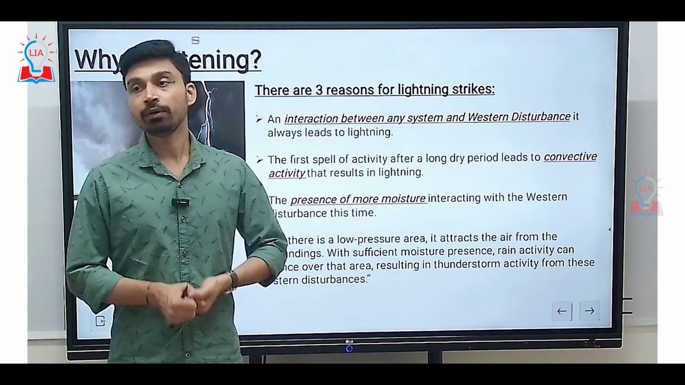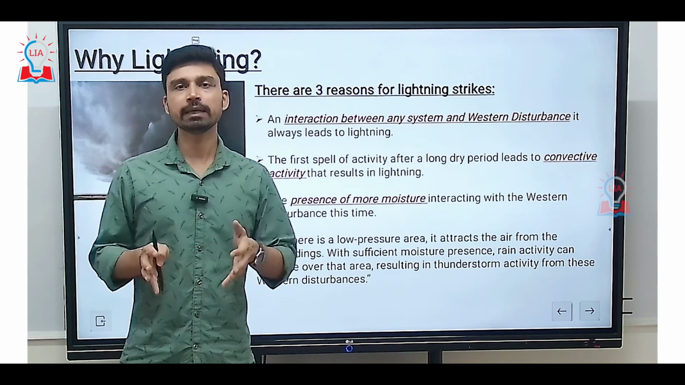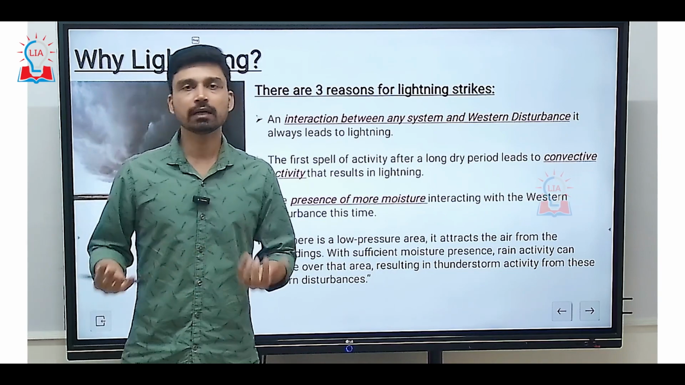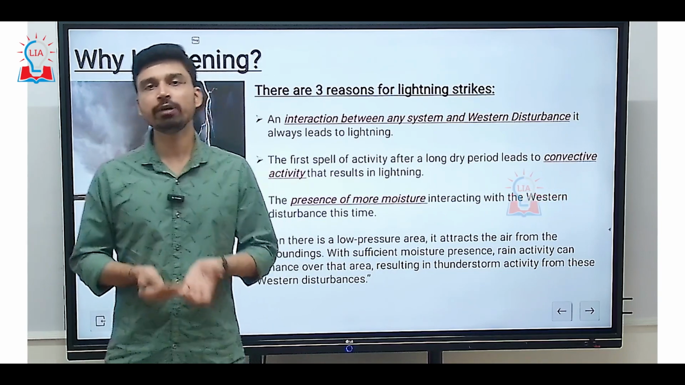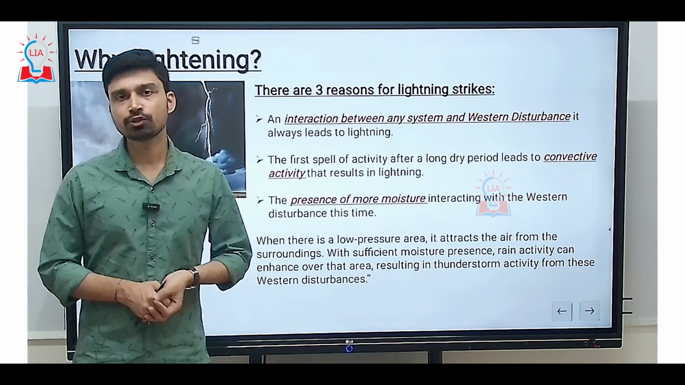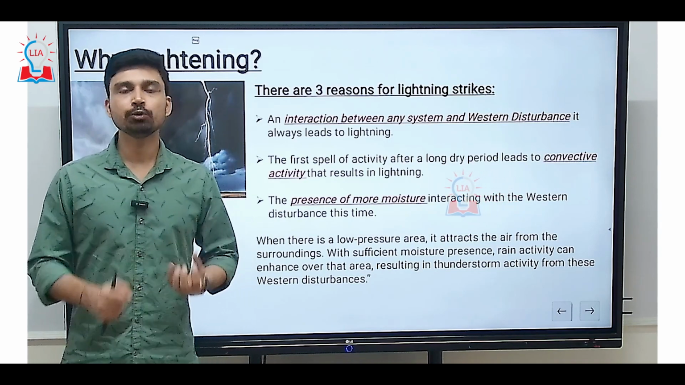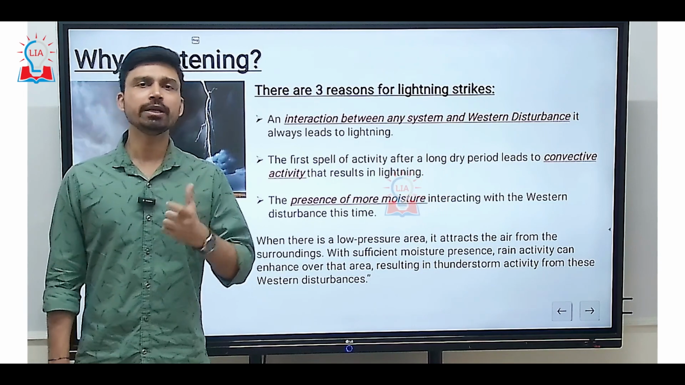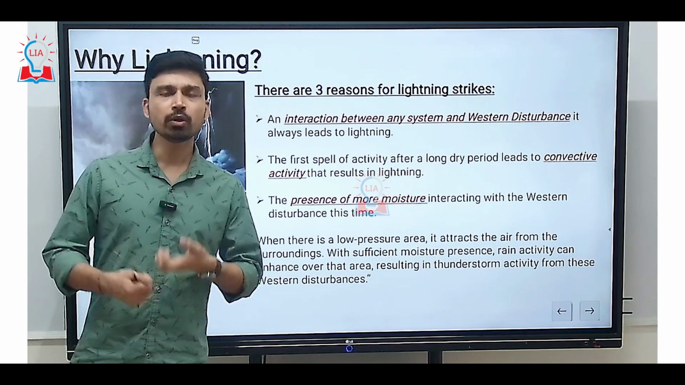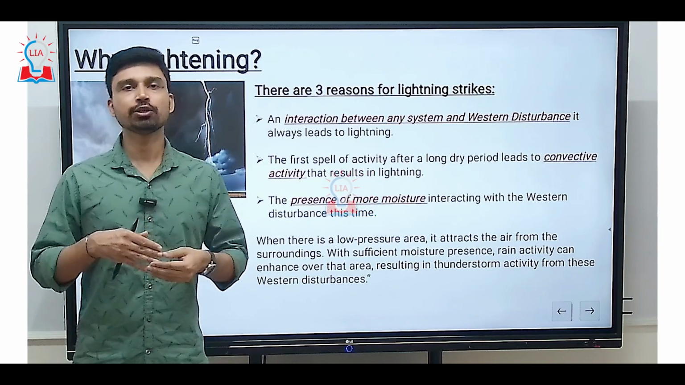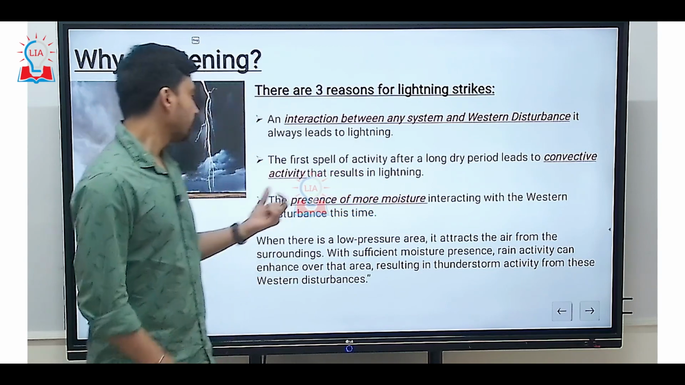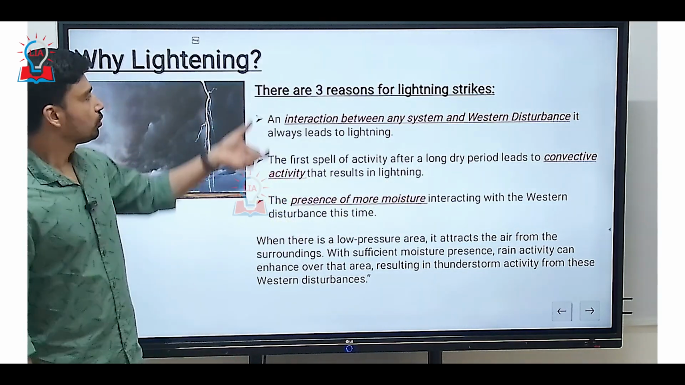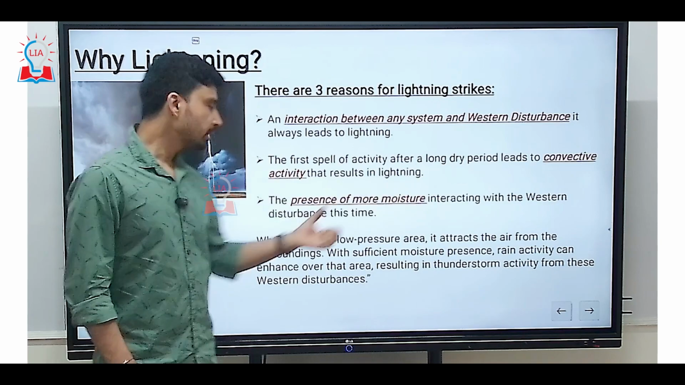Basically, when rainfall has not happened for a long period of time, the ground becomes intensely hot. As it becomes intensely hot, the convection current, that is the upward movement of wind that occurs in this region, is very, very strong. And as this strong convective current pushes a huge amount of water vapor and moisture into the atmosphere at a very high speed, it leads to the development of cumulonimbus cloud, where you have much easier charge separation, which results in lightning and thunder. The presence of more moisture thus interacts with the western disturbances this time. So these three reasons we can associate with the present lightning strike.